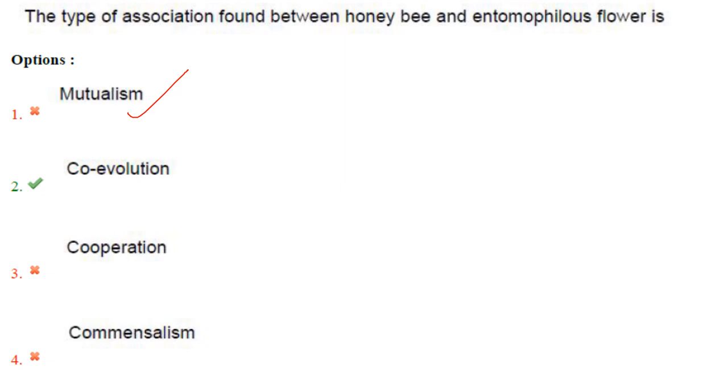Here it is just mutualism and not coevolution, because honeybee and entomophilous flowers, they interact with each other but they do not live together. So it is just mutualism. It is not coevolution, because coevolution will include both symbiosis and mutualism. Here only one is correct, so it is mutualism, as per me.